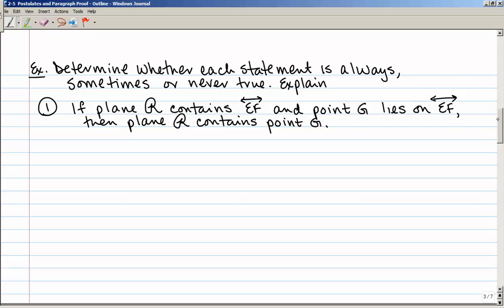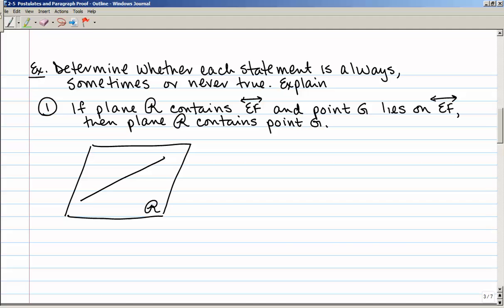So here's an example. Determine whether each statement is always, sometimes, or never true, and then explain. If plane R contains line EF and point G lies on line EF, then plane R contains point G. Let's draw a picture of this to make it a little more clear. So here's plane R, and I'll label it. Here is line EF that lies in plane R,